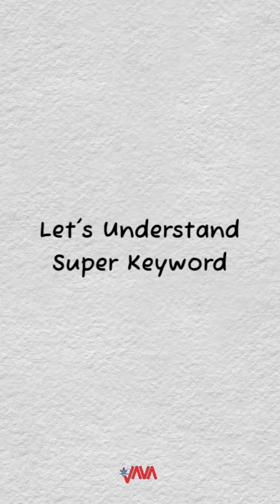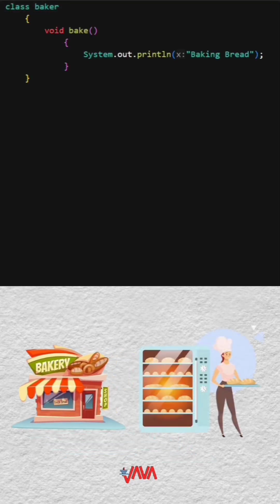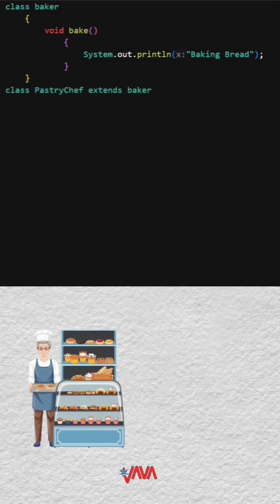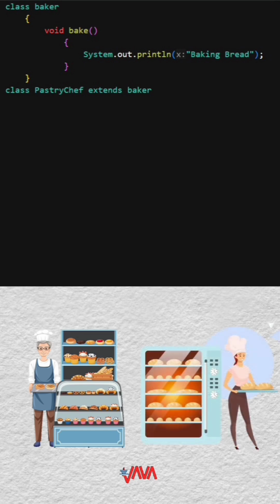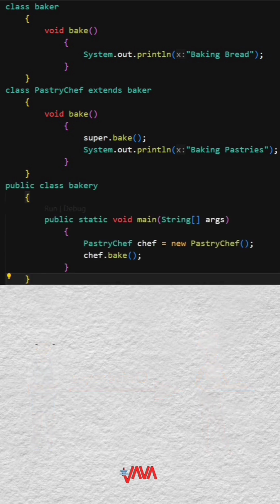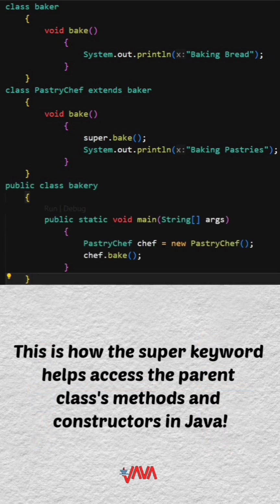Let's understand the super keyword in Java. Imagine a bakery where a parent class, Baker, makes bread. The child class, PastryChef, extends Baker but also makes pastries. Sometimes, the pastry chef needs to call the baker's method to make bread before making a pastry. super.bake in PastryChef calls the bake method from the Baker class, ensuring the bread is baked before the pastries. This is how the super keyword helps access the parent class's methods and constructors in Java.